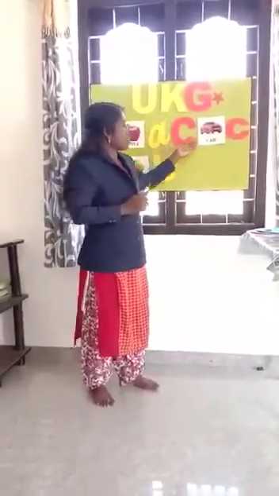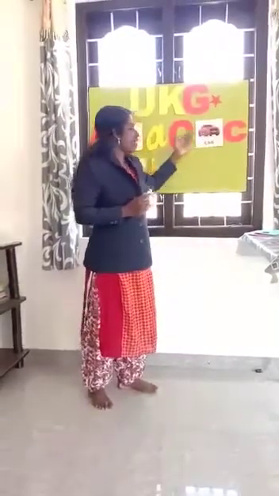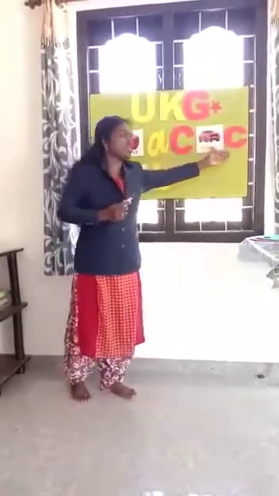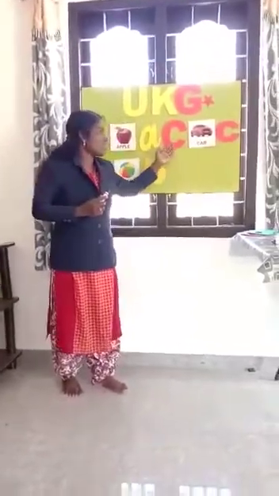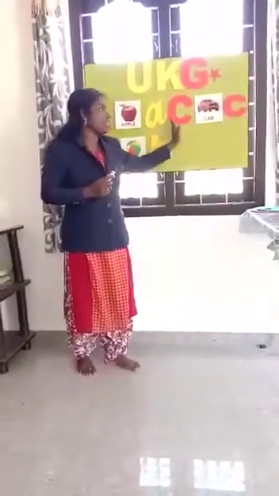Capital C, small letter C. Mama C and baby C. We know mama is the big one and baby is small. Then mama C and baby C. Clear? Capital letter C and small letter C.